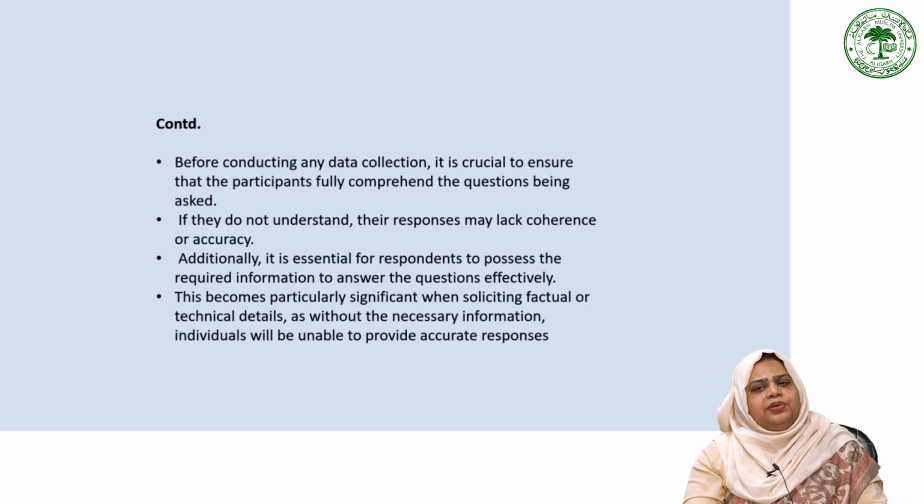To guarantee reliable and valid results, it is also important to use clear and concise language in survey questions. Ambiguous or vague wording can lead to confusion and inconsistent responses, so it is also important to avoid leading or biased questions as they can influence participants' answers. So, by using neutral and unbiased language, researchers can obtain more accurate and unbiased data.